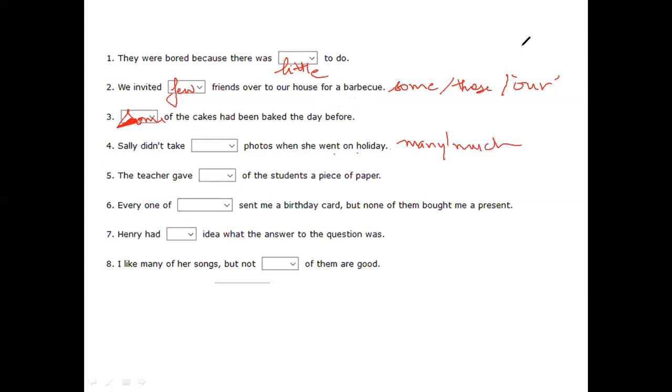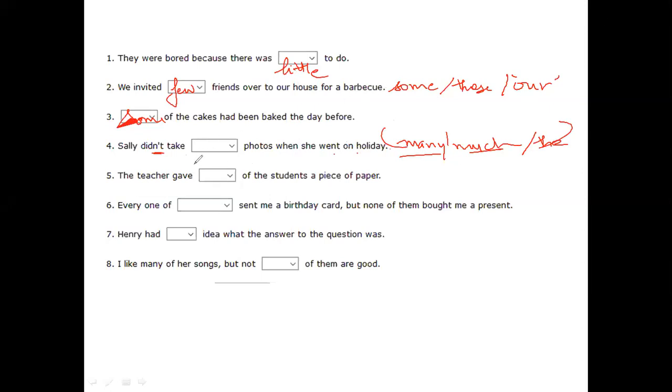Yeah, do you agree with me? Oh, "the photos" is also all right. But yeah, what do you think? Many, much? She didn't take the photos, or she didn't take many photos. Okay, accordingly, whatever suits you guys, depending on the determiners we classify for.